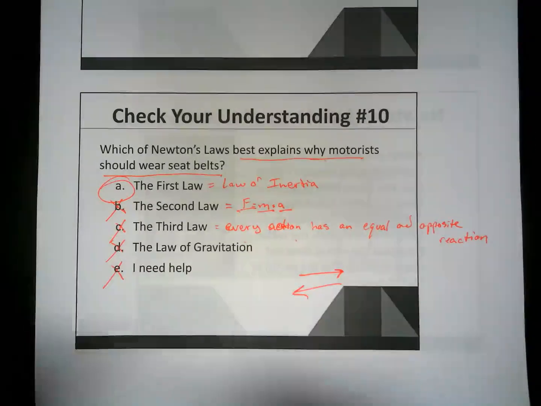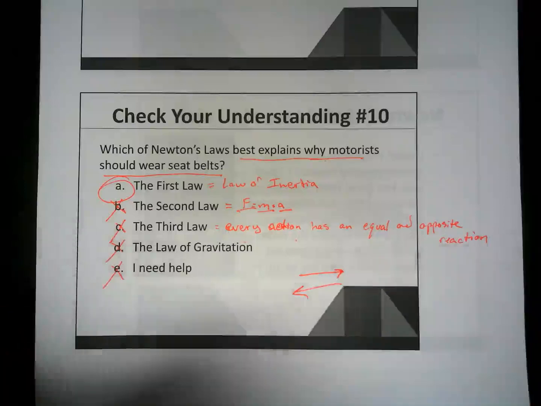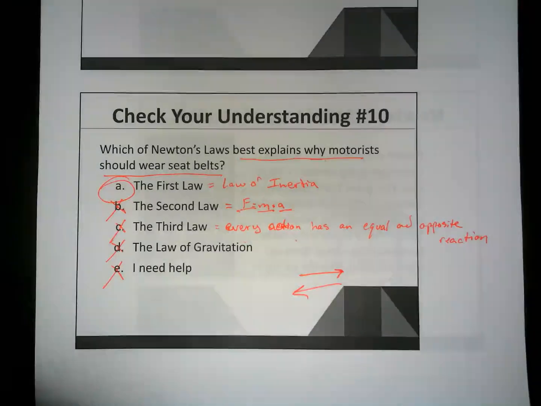So arguably the first law is what we would use in order to argue as to why someone should wear seatbelts. It's because when the car stops, you're going to keep on moving at whatever rate the car was moving. You're going to fly through the windshield. You're going to fly past whatever is in front of you. Okay, you're going to slam into a car seat. You're going to slam into someone else who's in the car.